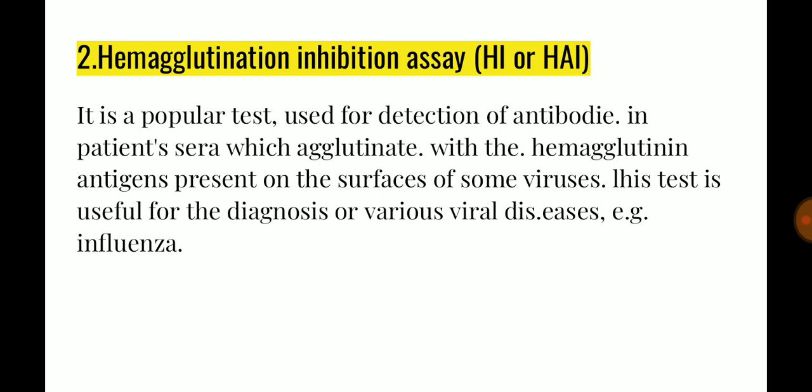As we have discussed in agglutination, certain viruses have the property of agglutinating the RBC in the blood. They do this with the help of the antigen known as hemagglutinin.